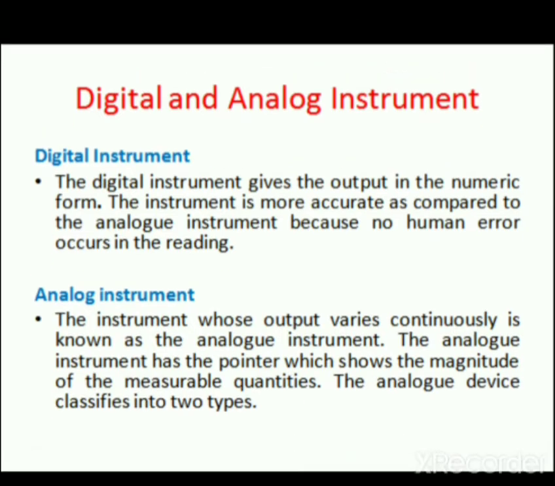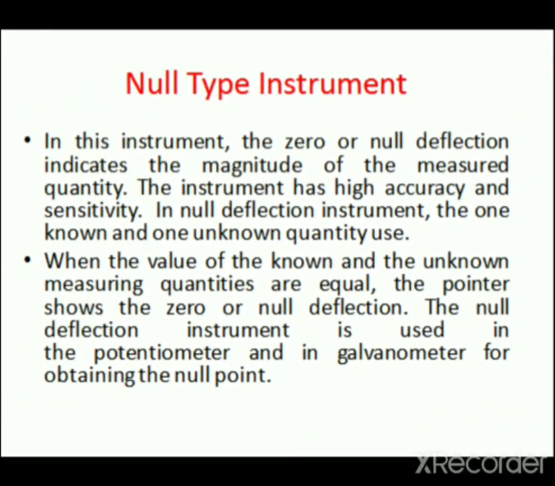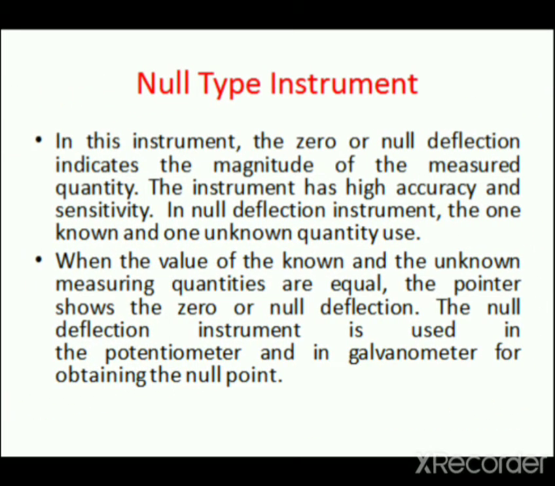The analog device classifies into two types. First one is null type instrument. In this instrument, the zero or null deflection indicates the magnitude of the measured quantity. The instrument has high accuracy and sensitivity.